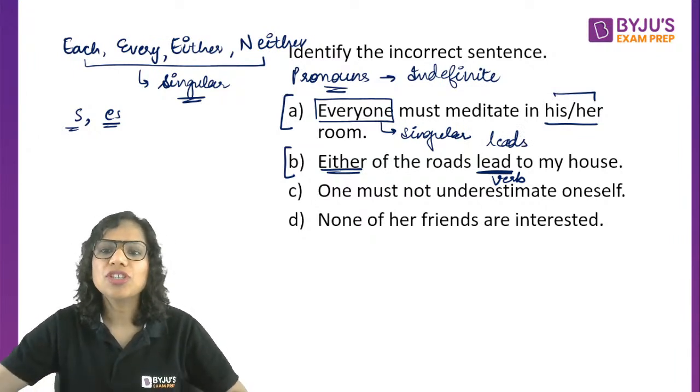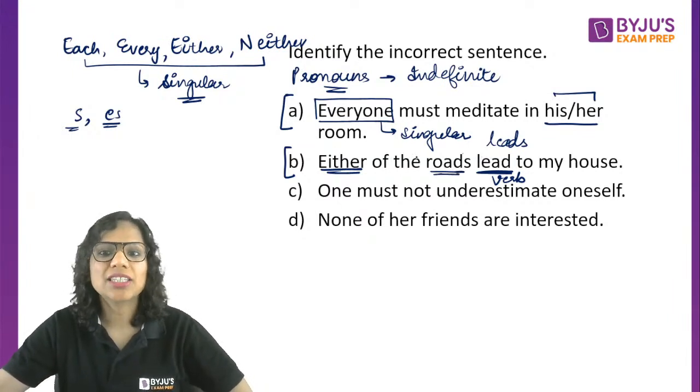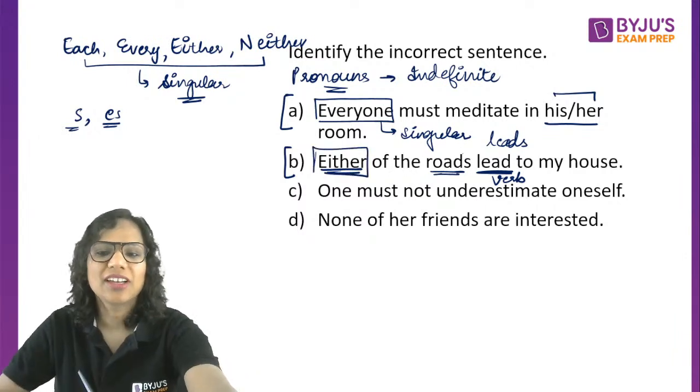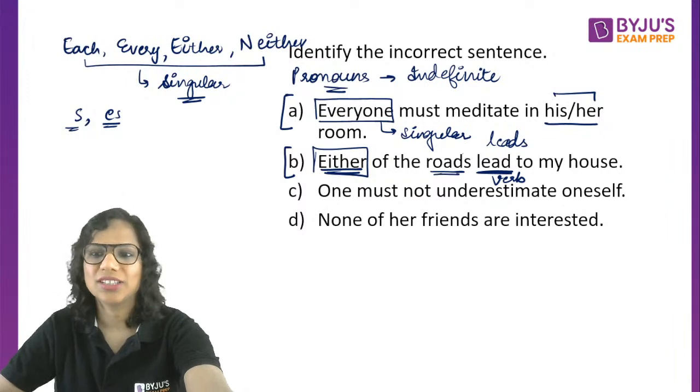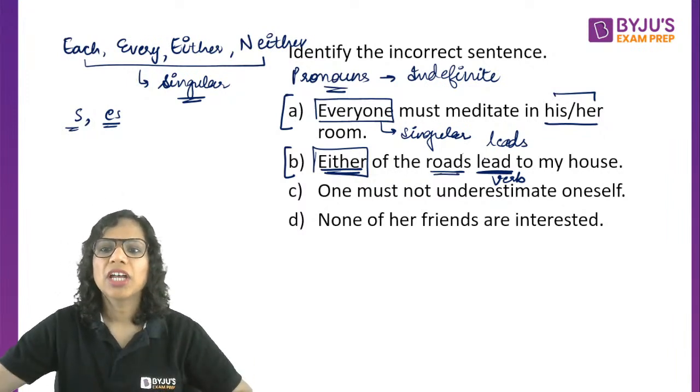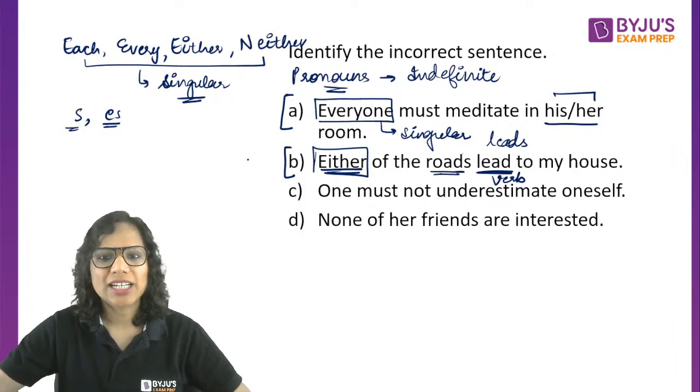Again, why? Because the moment you see roads, lead appears fine. But you need to realize that the subject here is not roads, the subject here is either. Okay, the subject here is either. Very good, all of you. So, leads to my house, and that is why B is our answer.